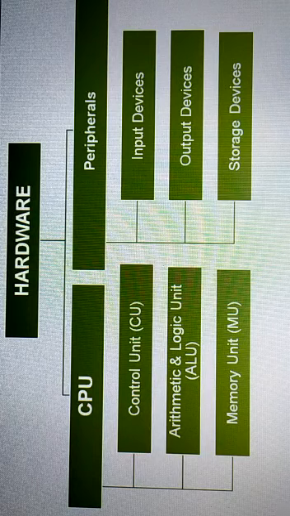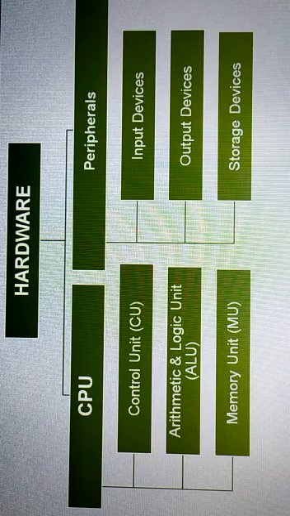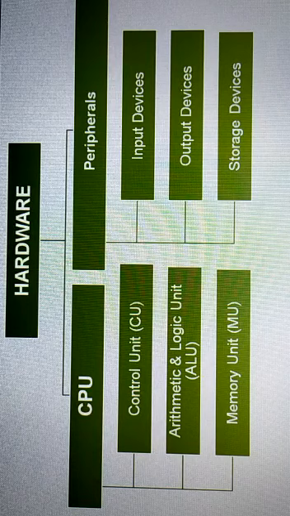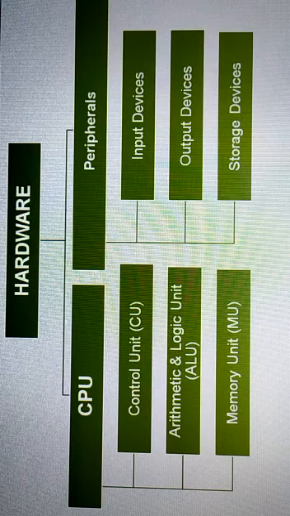And the second one, it can execute a pre-recorded list of instructions or program. Modern computers are electronic and digital. The actual machinery, wires, transistors and circuits is called hardware. The instructions and data are called software.